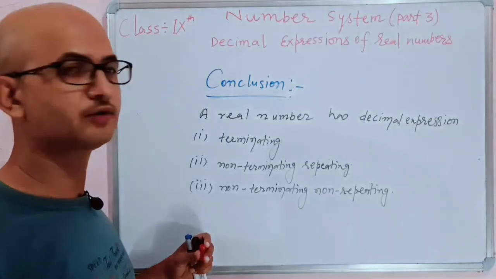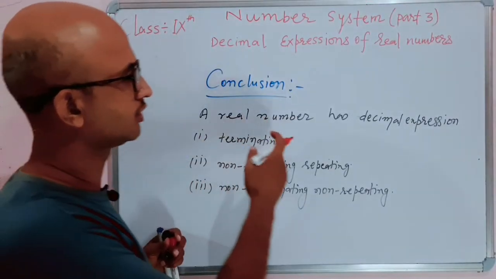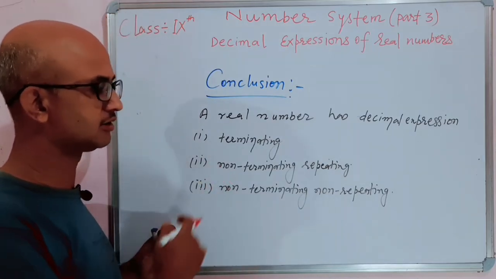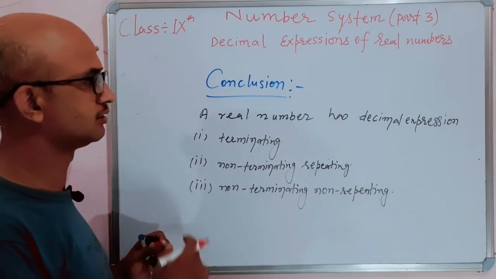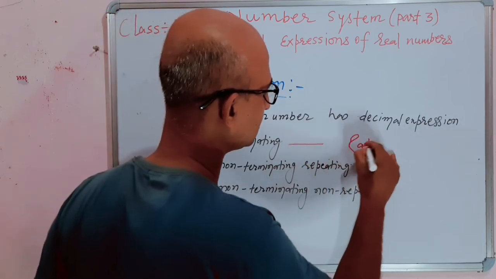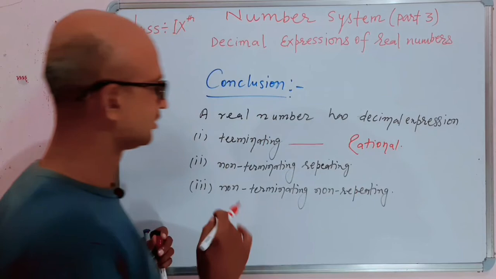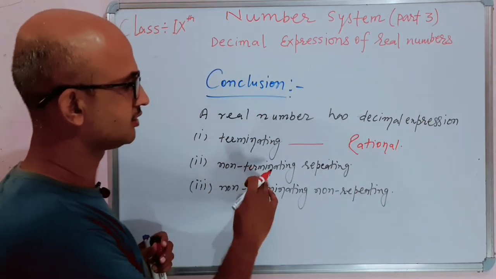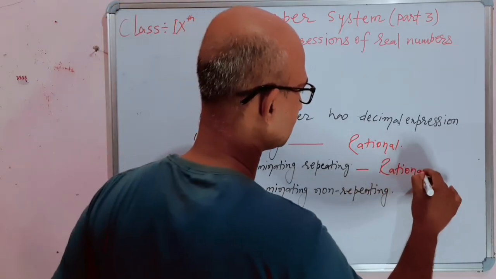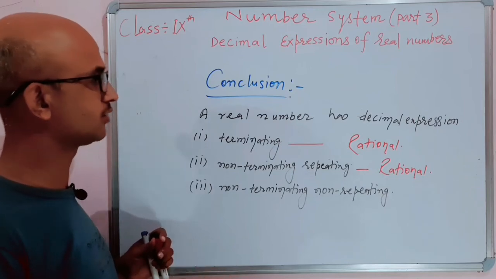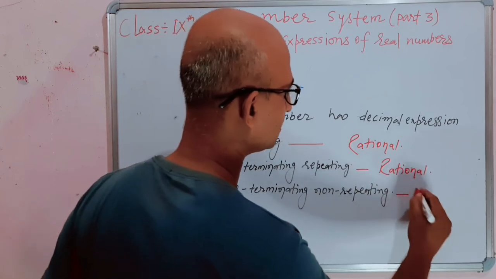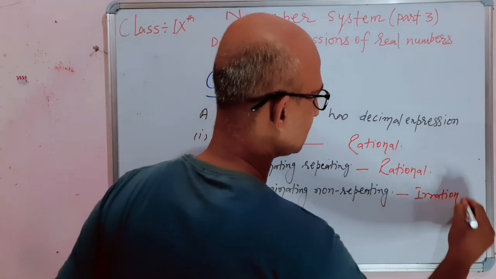Dear students, now we can conclude that a real number has a decimal expression that is terminating, non-terminating repeating, or non-terminating non-repeating. When the decimal expression of a real number is terminating, the real number is rational. When the decimal expression is non-terminating, repeating, the real number is also rational. But when the decimal expression of a real number is non-terminating, non-repeating, the real number is irrational.